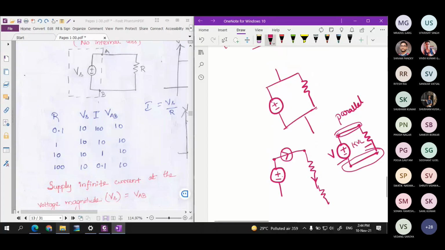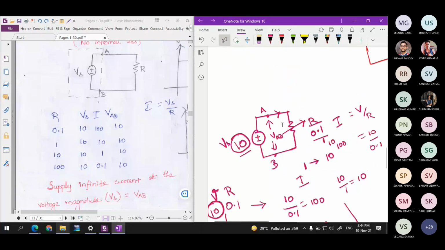So as of now, just consider that if the voltage across this resistor is 10 volt, obviously the voltage across terminals A and B will be 10 volt. Also, you can say that the source voltage is 10 volt, so the voltage across terminals A and B is also 10 volt. So for this case, the source voltage will always be equal to VAB. The voltage across this source will also be equal to the voltage across terminals A and B.